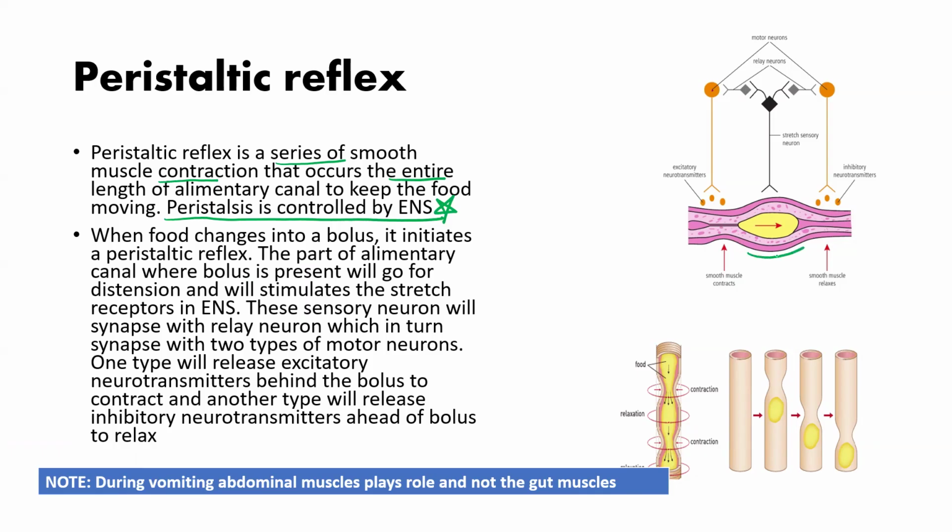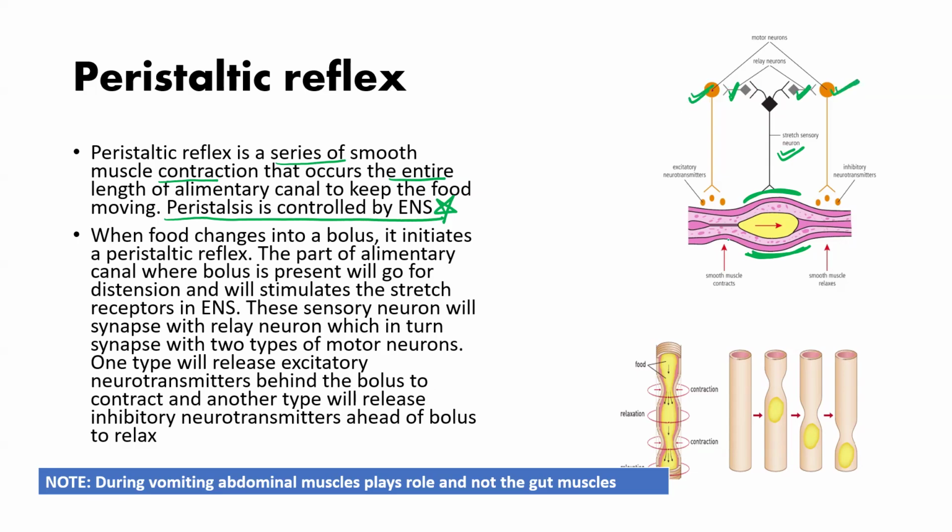Now, food has reached an area in the esophagus. That part will go for distension. Because of the distension, sensory stretch receptors will give a command in the enteric nervous system to the relay neuron. Now these relay neurons will activate two types of motor neurons.